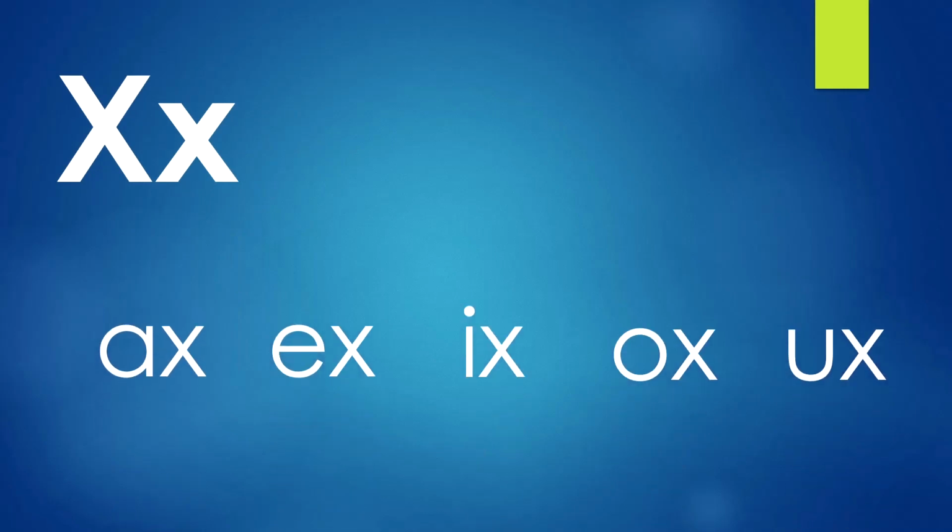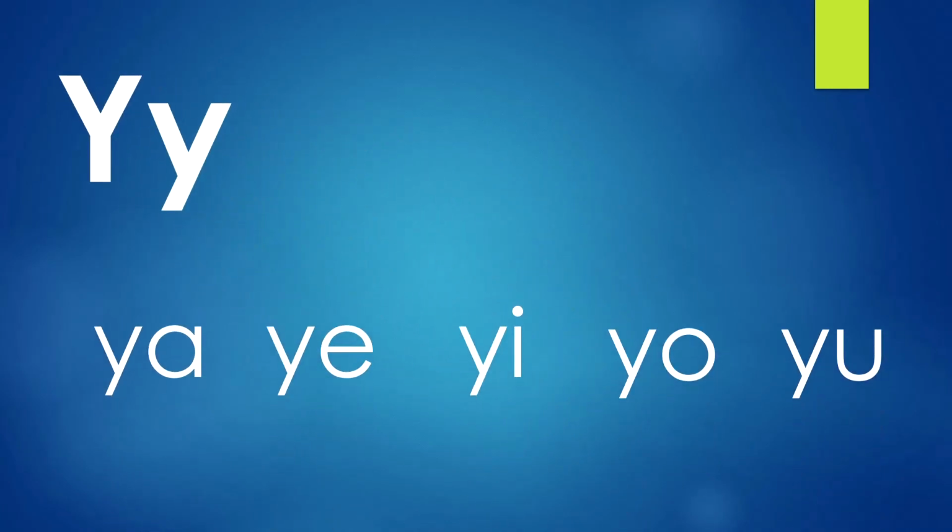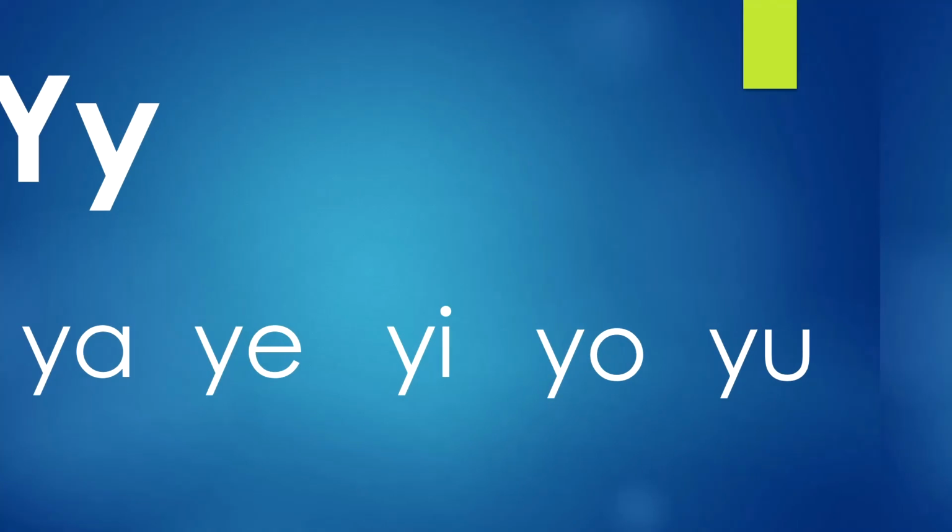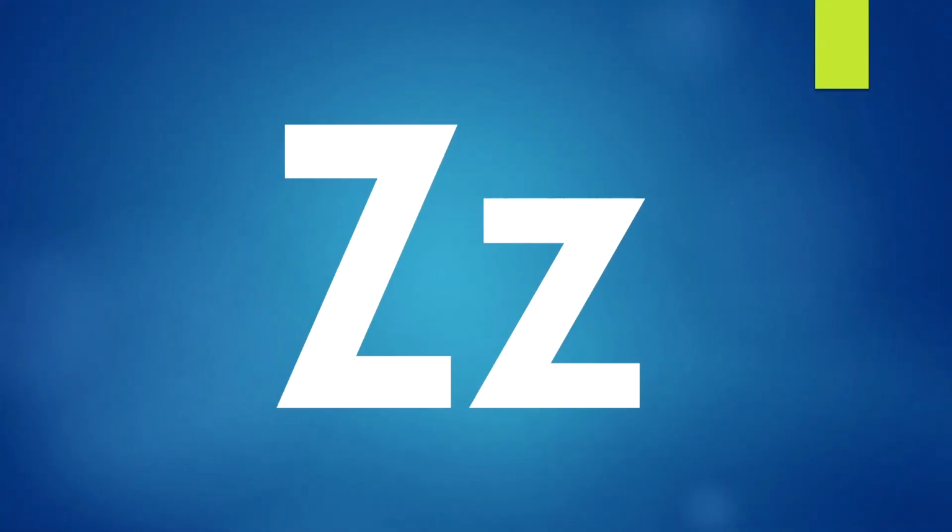When we join X with the vowels, we get ax, ex, ix, ox, ux. Our next letter is Y. When we join Y with the vowels, we get ya, ye, yi, yo, yu. Our last letter is Z.